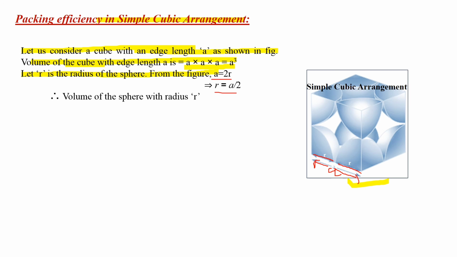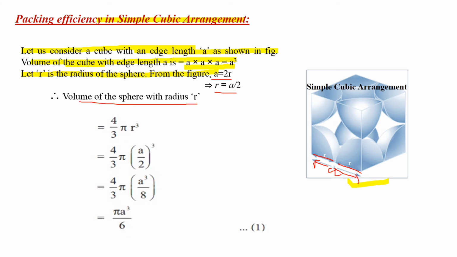So R is equal to A upon 2. So the volume of the sphere with radius R is 4 by 3 pi R cube, which is 4 upon 3 pi into A upon 2 whole cube, which is 4 by 3 pi A cube upon 8, and now pi A cube upon 6.